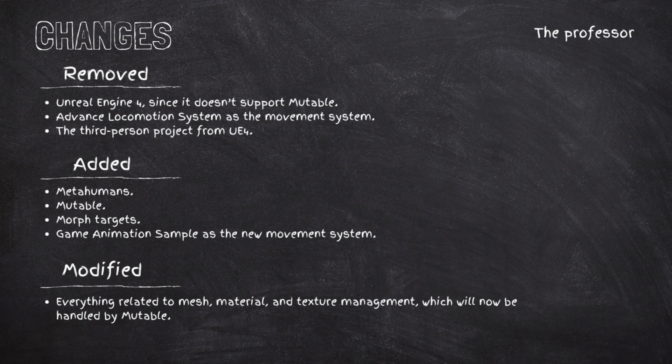You will see it like a material instance per character, and basically we will let the Mutable plugin manage everything related to mesh, material, and texture. You will see it's actually a great plugin.